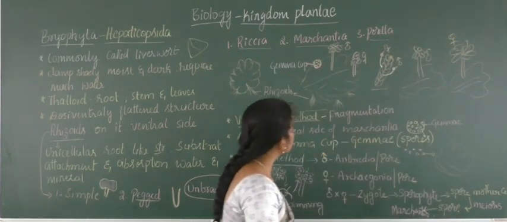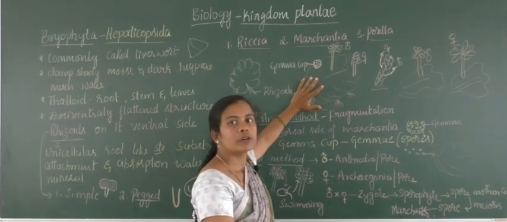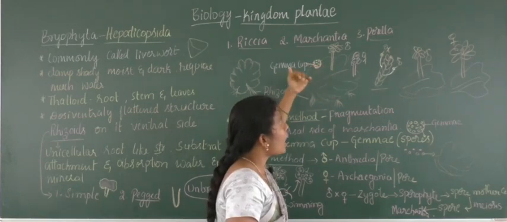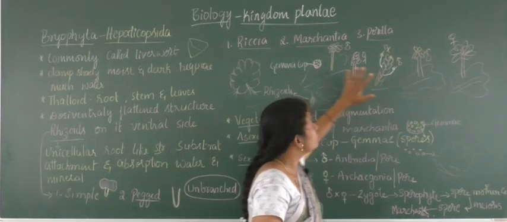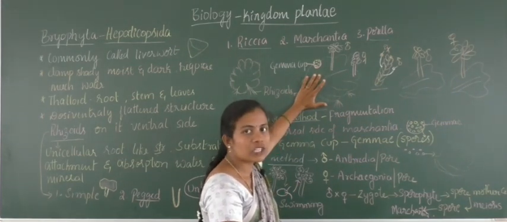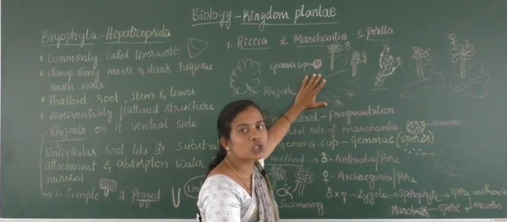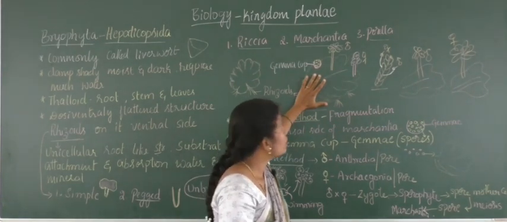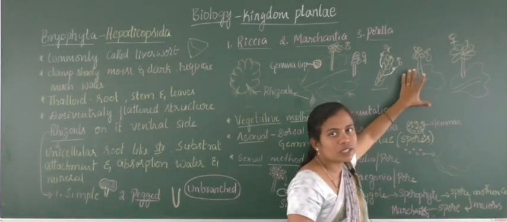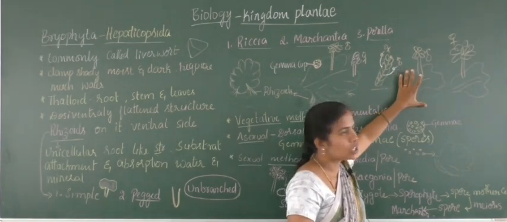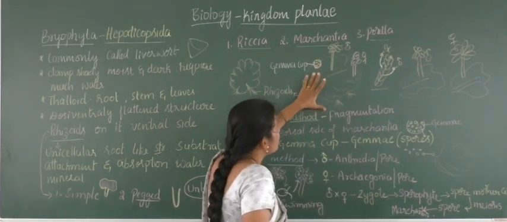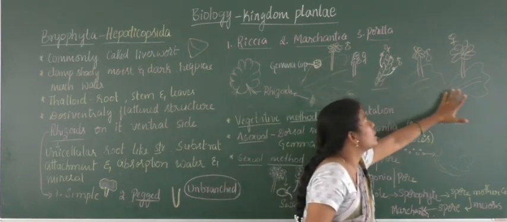I have written already, right? There may be a development of sex organs either on the same thallus, both sexes on the same thallus, or maybe on different thalli. If they are growing on the same thallus, that type of structure, a Marchantia structure, is called bisexual. And if they are growing on separate thalli, then it becomes unisexual. Right, unisexual and bisexual.